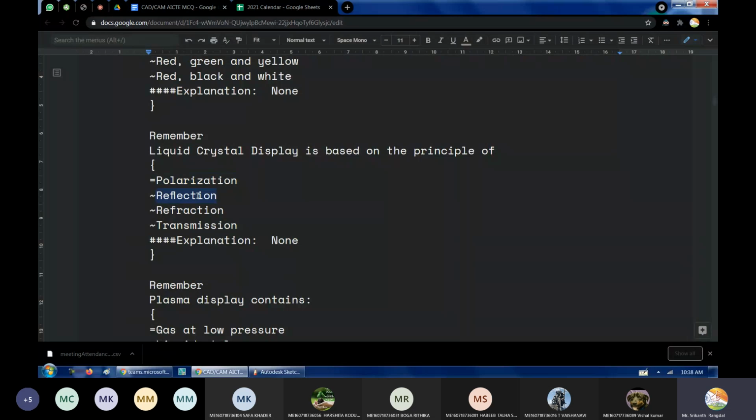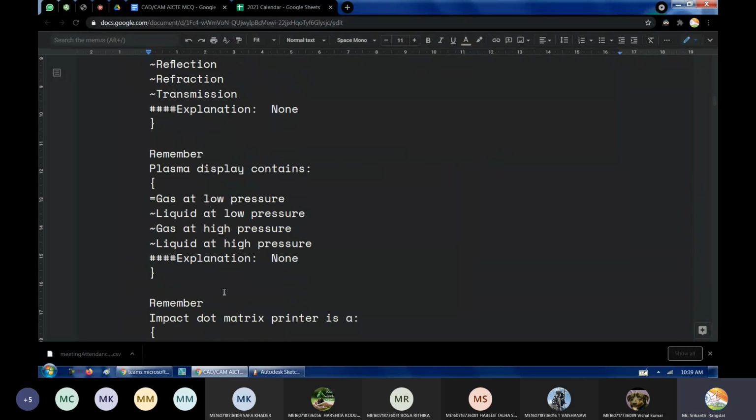Reflection and refraction, these two are optical things. Transmission means transmitting it from one place to another. So we will use optical fibers to transmit light from one place to another. That's where we use the transmission principle. So polarization is what we are using in liquid crystal displays.